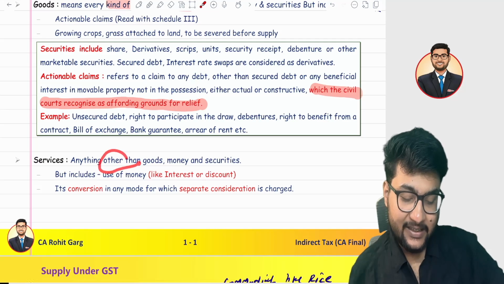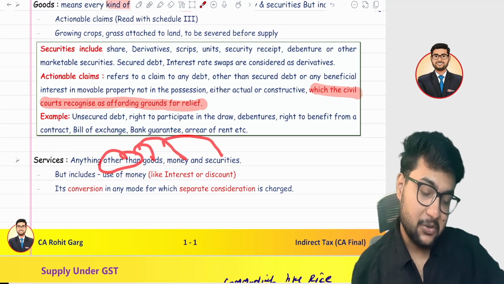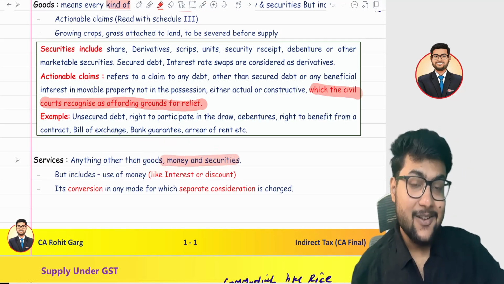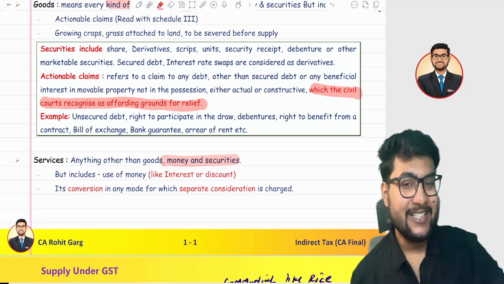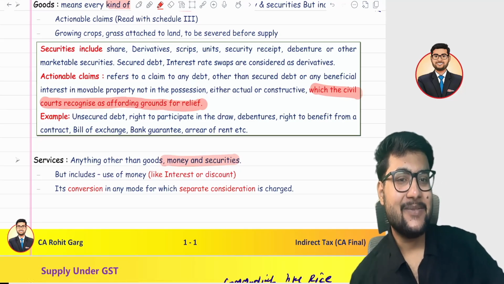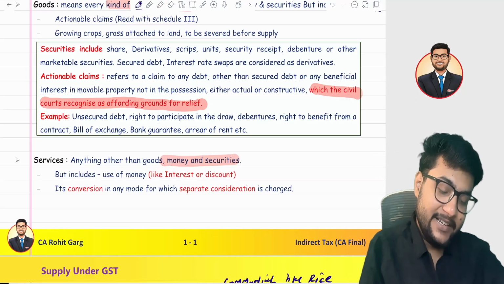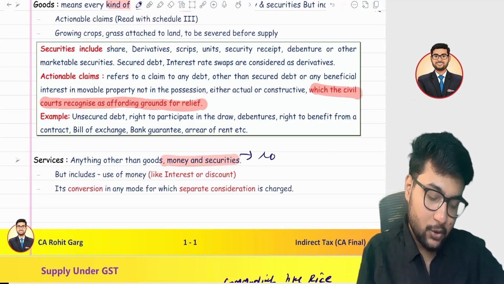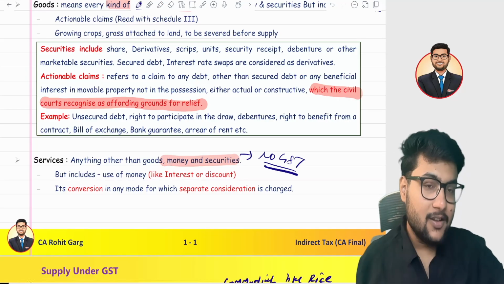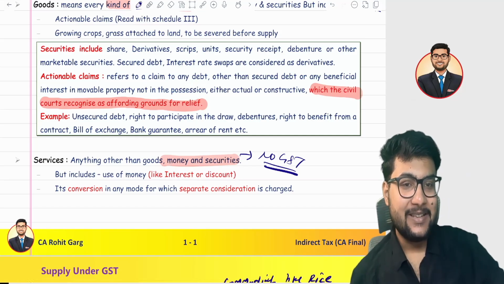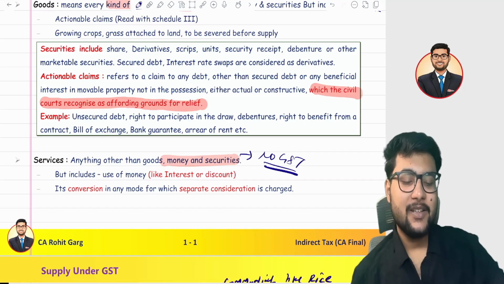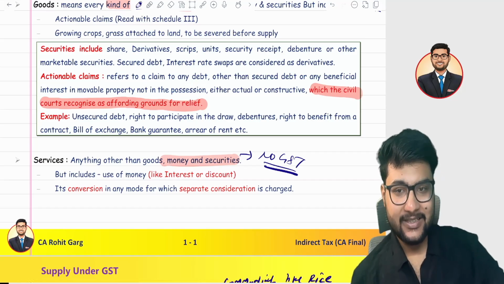But other than goods, money and securities. Money and securities are not goods, not services, means they are not a supply as well. So currently, there will be no GST on money and no GST on securities. So if you purchase any shares of Tata, there is not going to be GST on it.